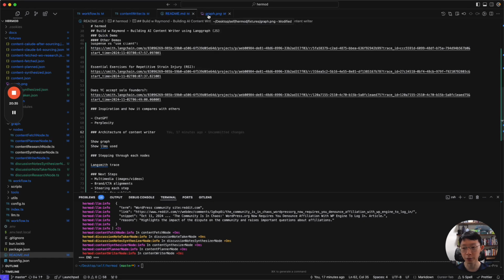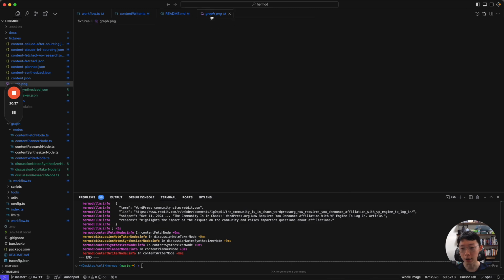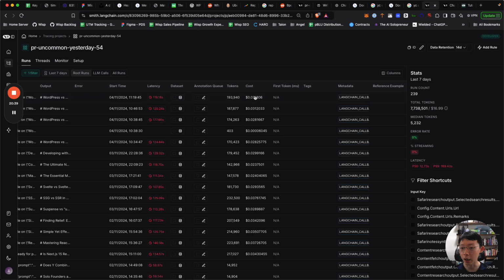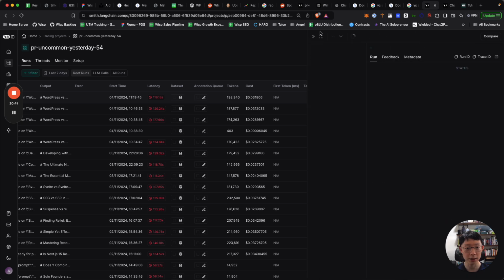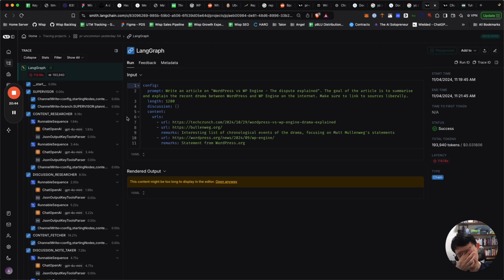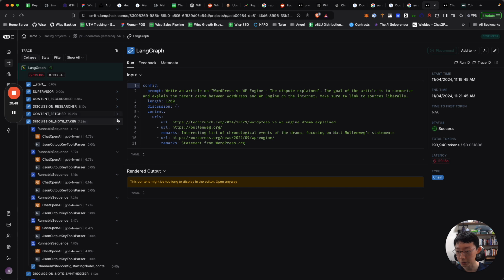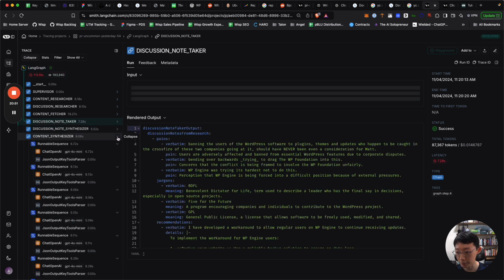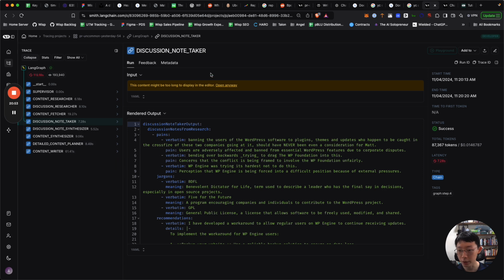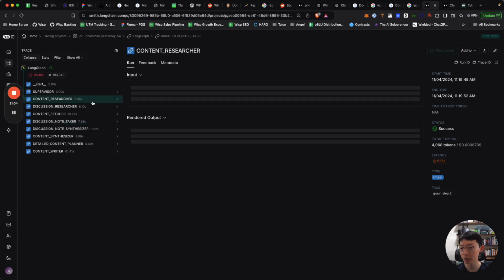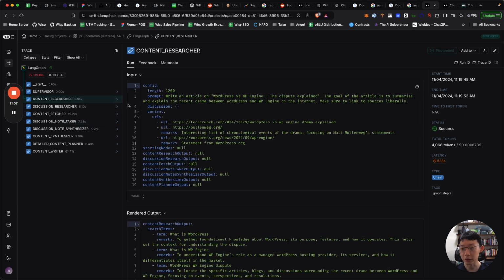I'm going to take you through how each node looks when we step through one of these runs. As mentioned, we start off with, so I'm going to collapse all this. I'm using LangSmith here to debug and show you the flow. It is a great tool and integrates really easily with LangGraph and the LangChain ecosystem of tooling. So let's take a look at the content researcher.